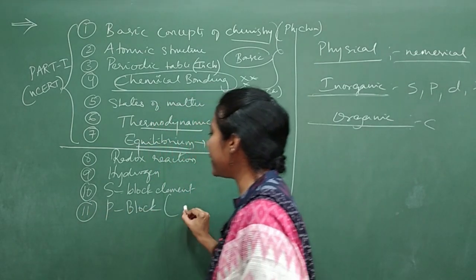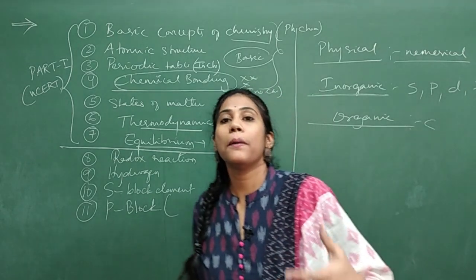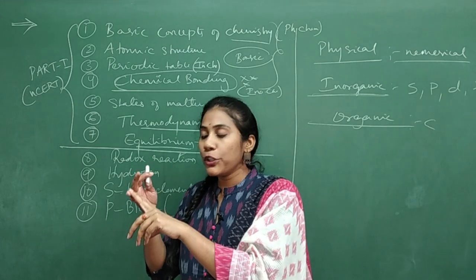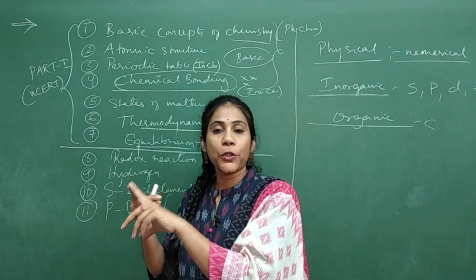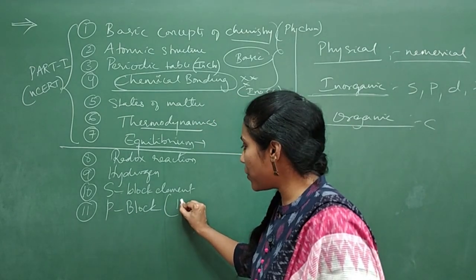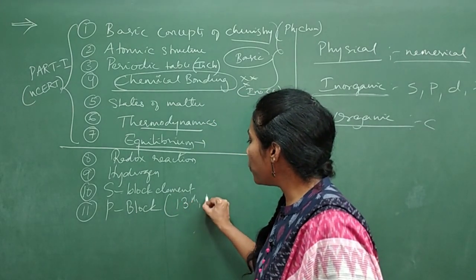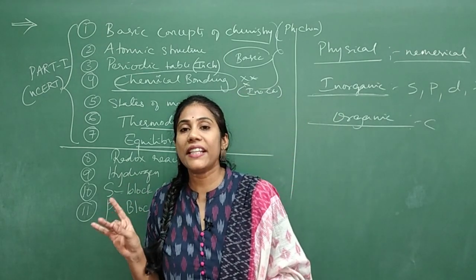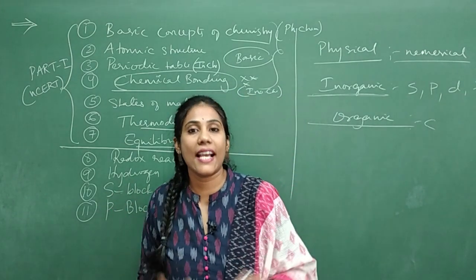And P block elements, there are 6 groups of P block elements: 13th group, 14th group, 15th group, 16th group, 17th and 18th. So in the first year chemistry, you will study 13th group and 14th group elements. Remaining 15, 16, 17 and 18 you will study in class 12.